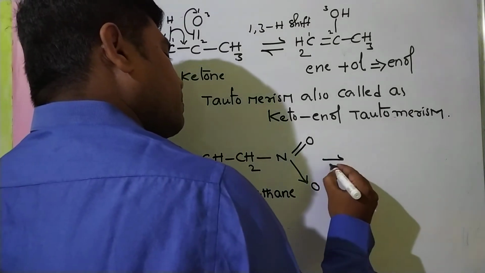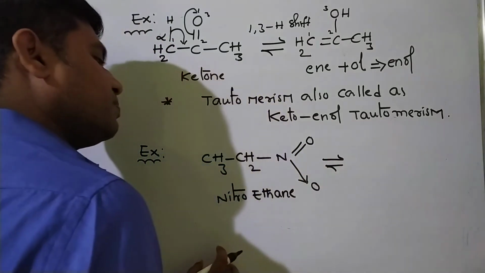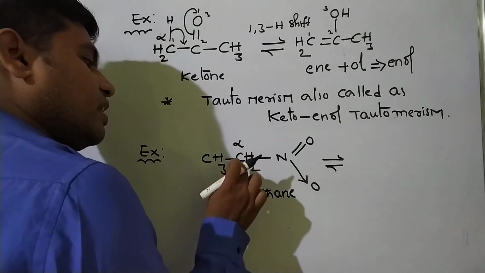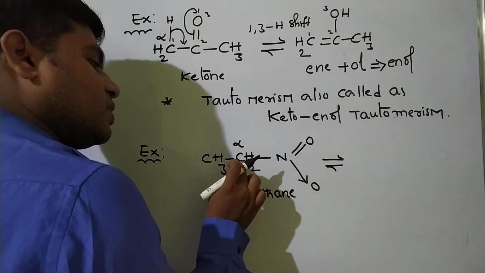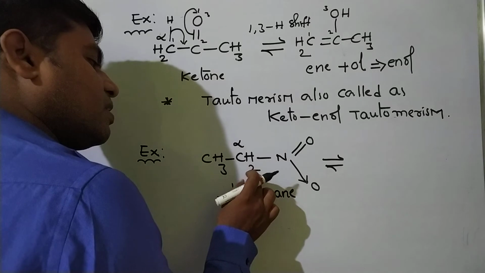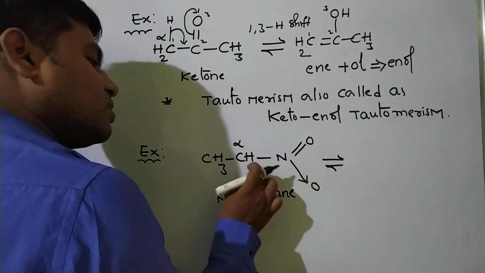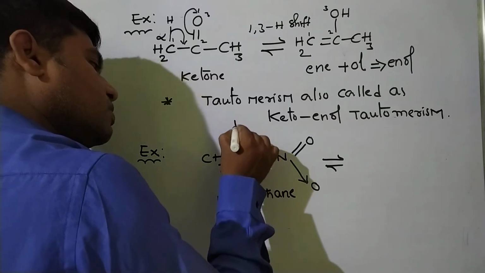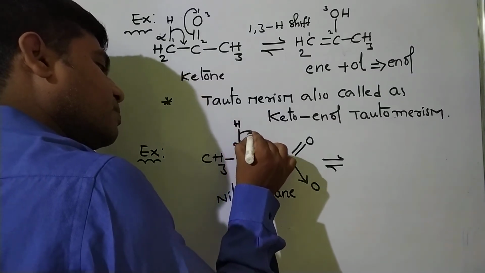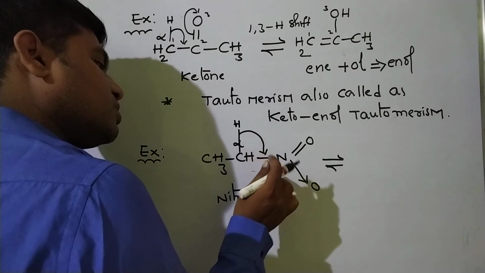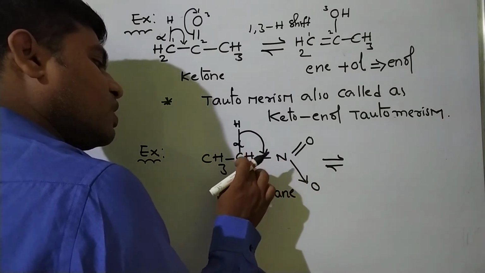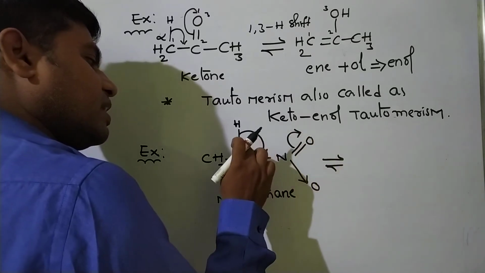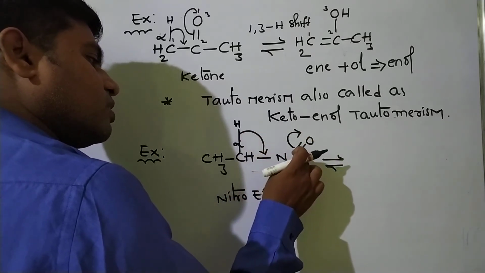Now please observe, students. This is the alpha carbon atom. At this alpha carbon atom, 2 hydrogen atoms are present. From these, one hydrogen atom oscillates between 3 atoms, 1, 2, 3. So a rearrangement like this takes place. Here, the double bond